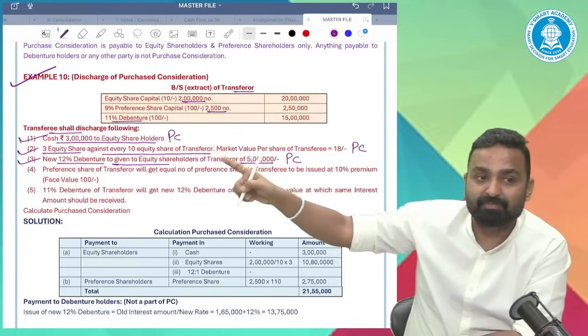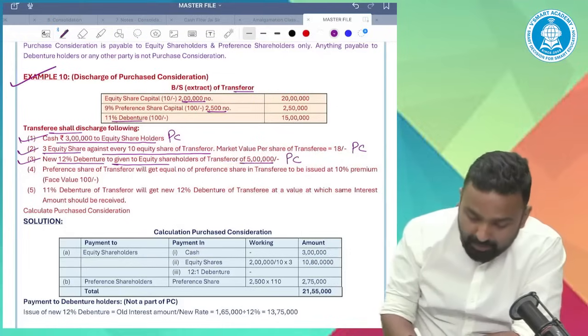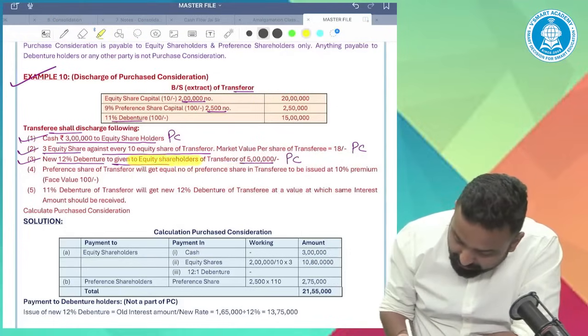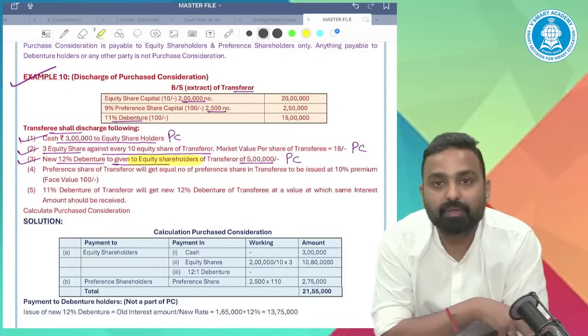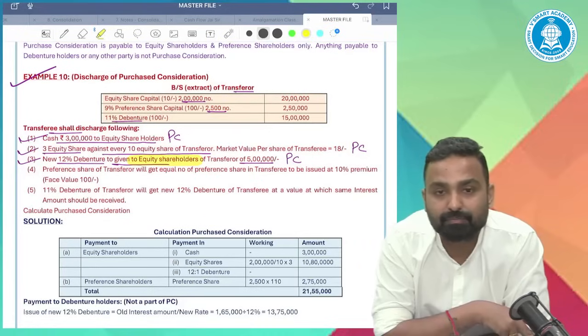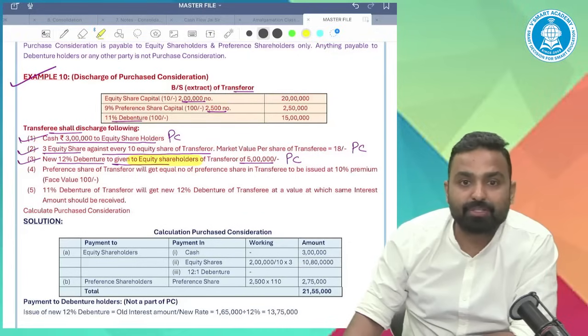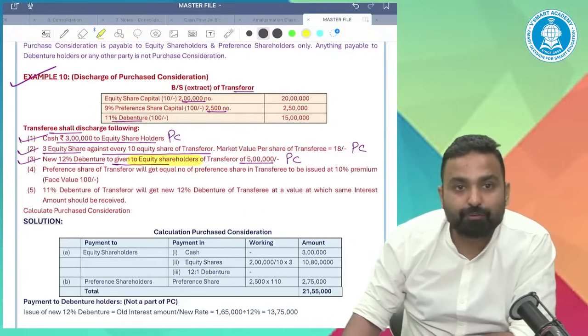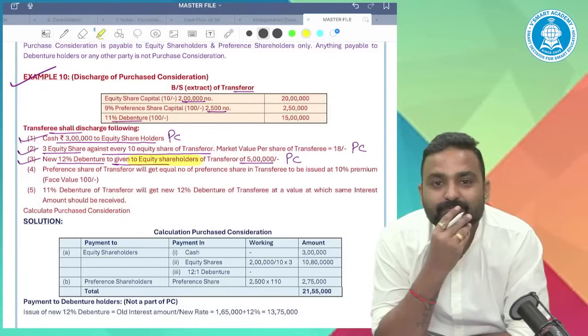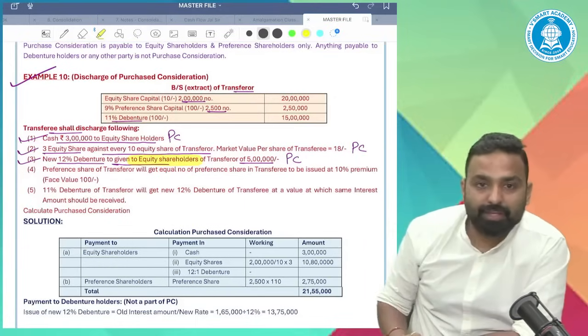Please confirm. Are you understanding or not? Because it is also given to the equity shareholders. Tell me, have you understood this concept or not? I'm not getting your reply, guys. You have to be very active on the reply or chat, please. If you want me to be very active in the session, you have to be very active also. Okay.